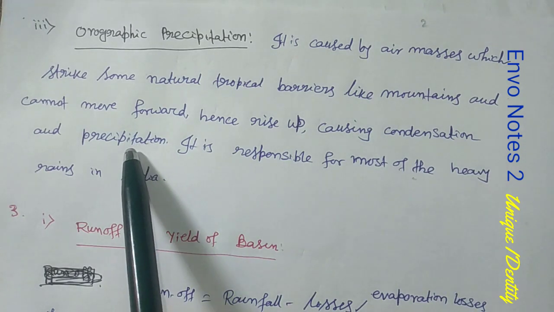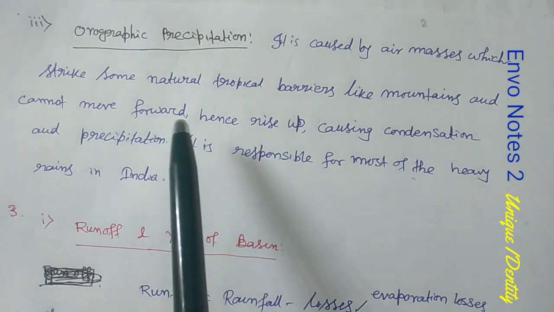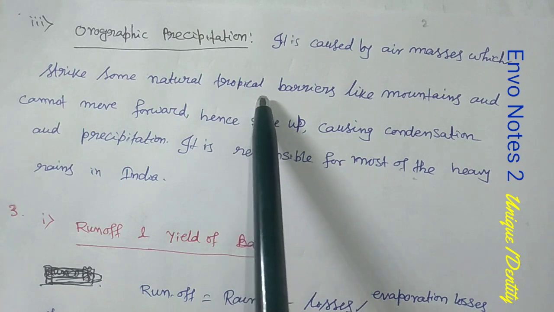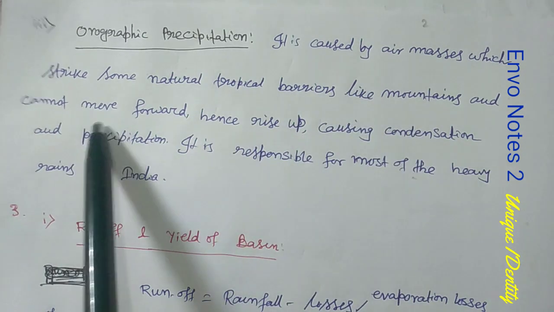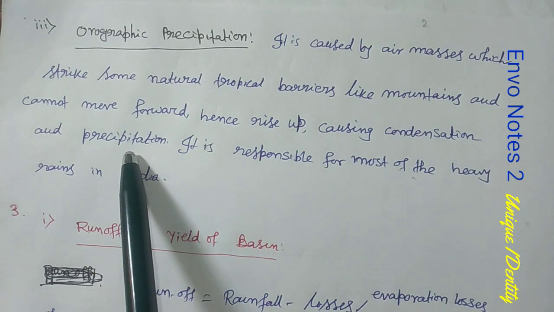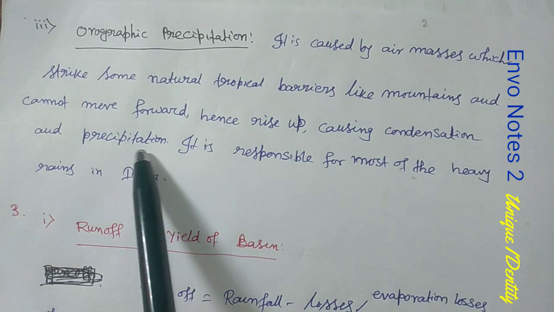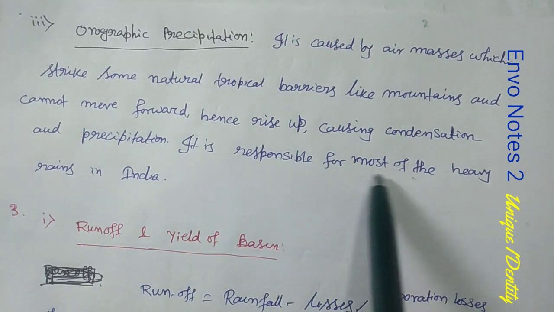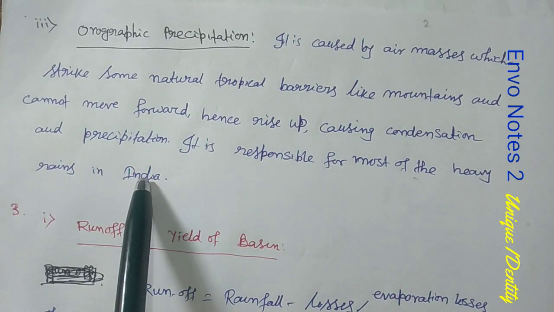So in a gist, what is this? First the air mass strikes a natural barrier like mountains and cannot move forward, then it rises up, then condensation and precipitation occur. This is orographic precipitation, and it is responsible for most of the heavy rains in India.